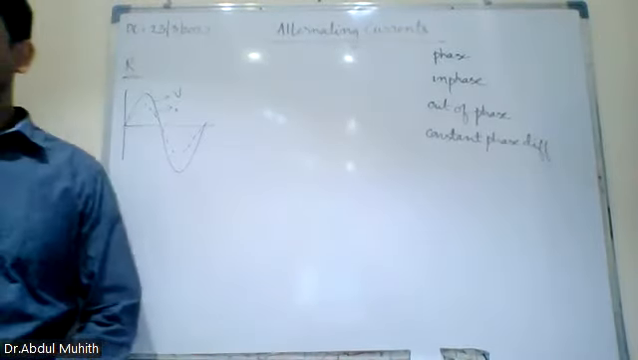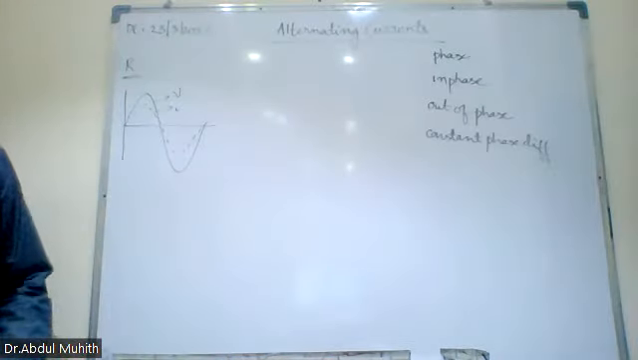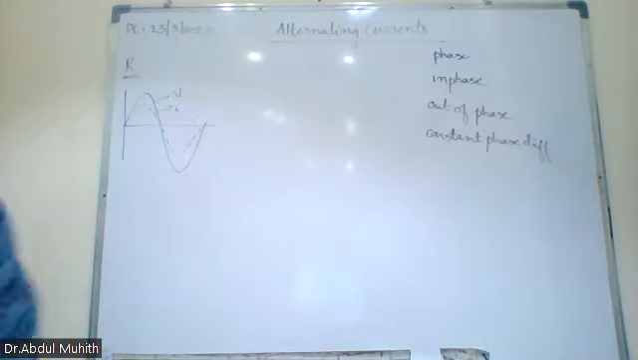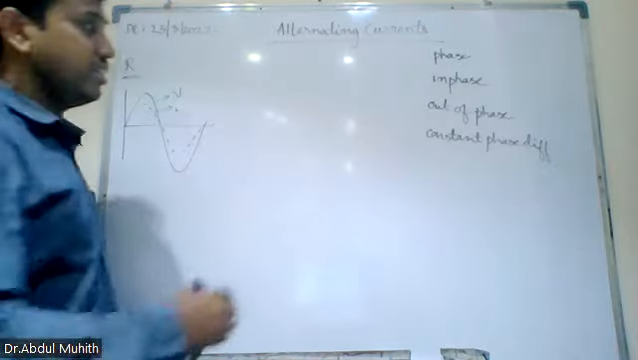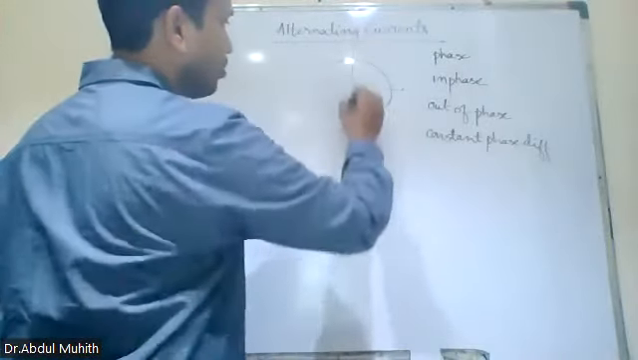Okay. So phase means what? It describes the state of motion and direction of a particle. That is phase. Or in some books it is written like this: the angle made with its initial position.